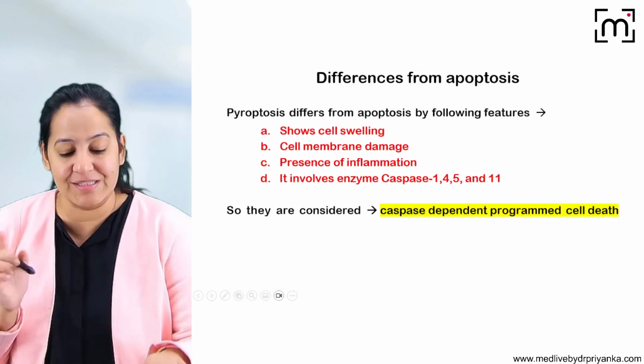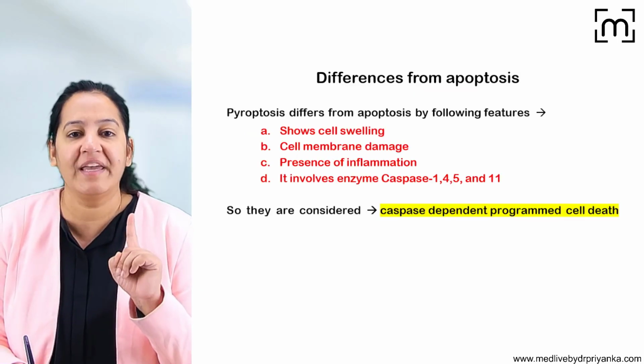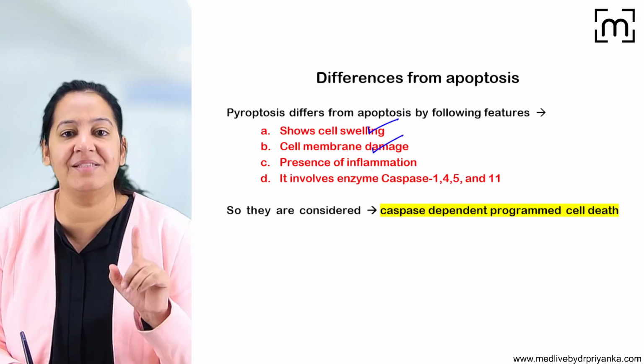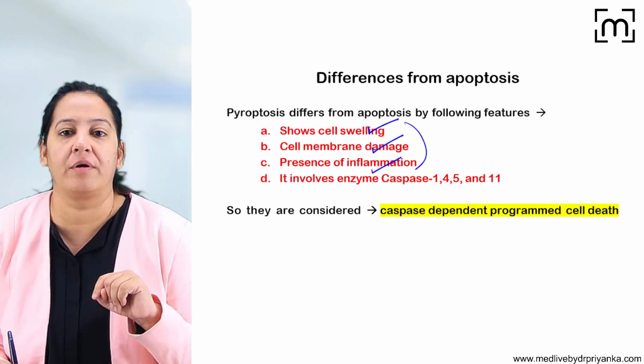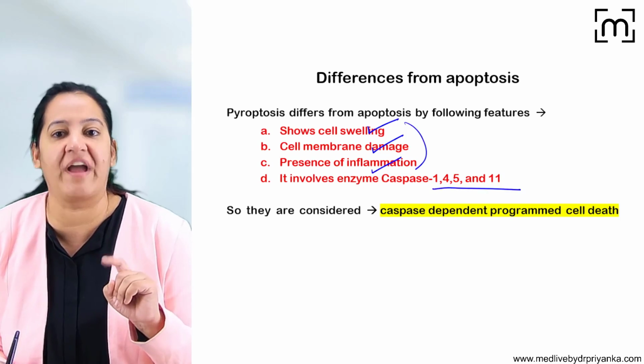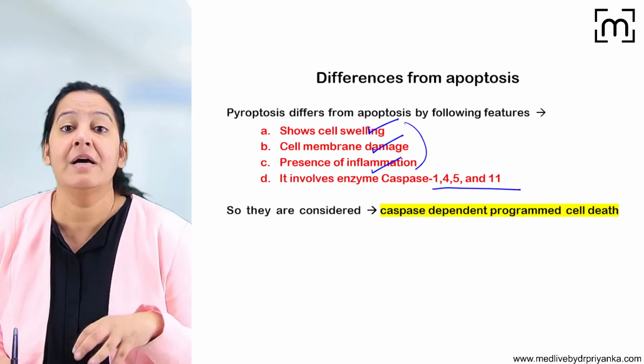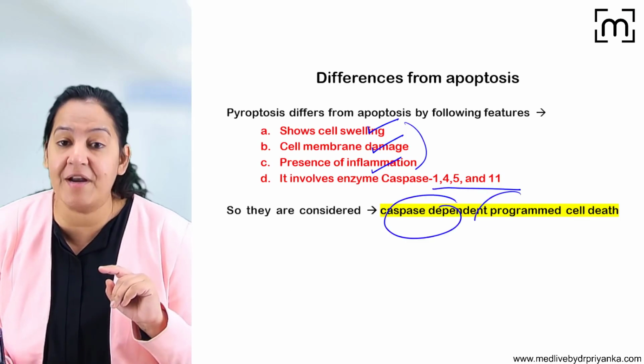So what are the differences of pyroptosis from apoptosis? Here cell swelling is there, cell damage is there, inflammation is there, like in necrosis. But here caspases are involved, namely 1, 4, 5 and 11, not the standard caspases. So we can say it is a caspase dependent programmed cell death.